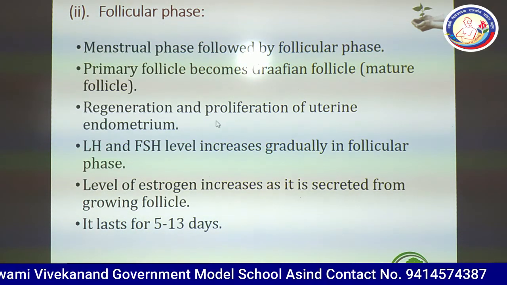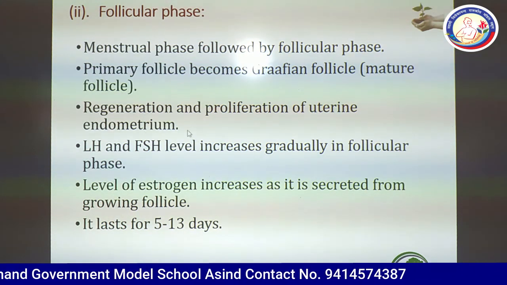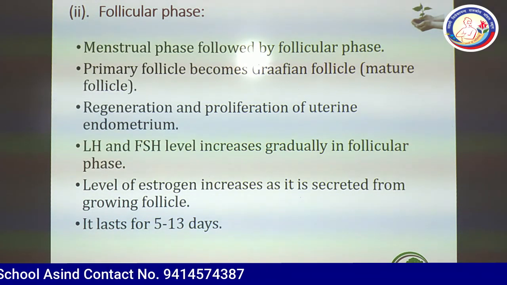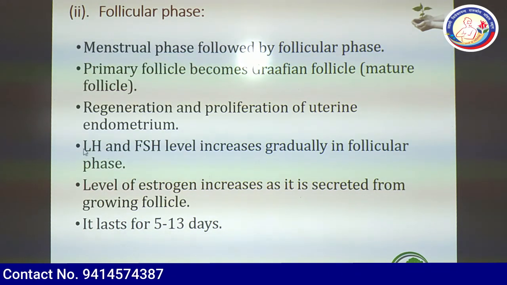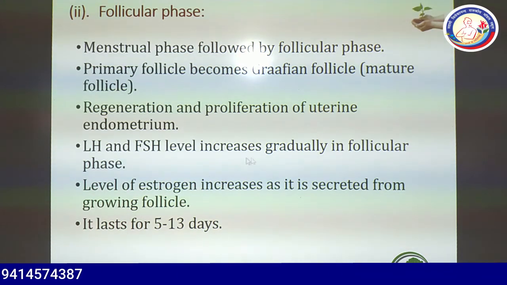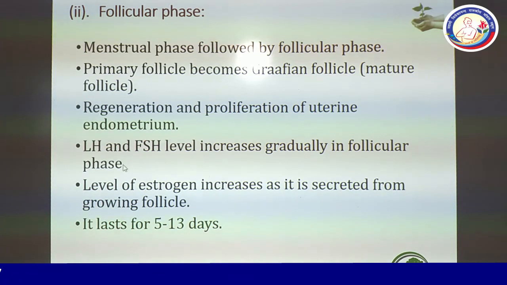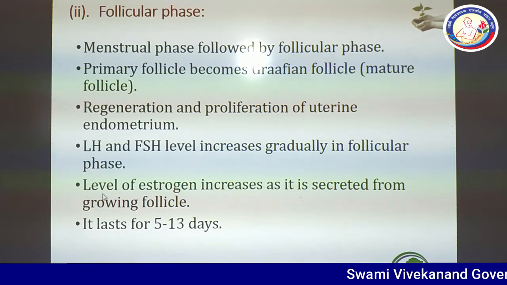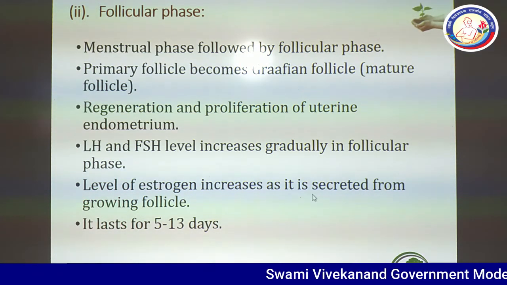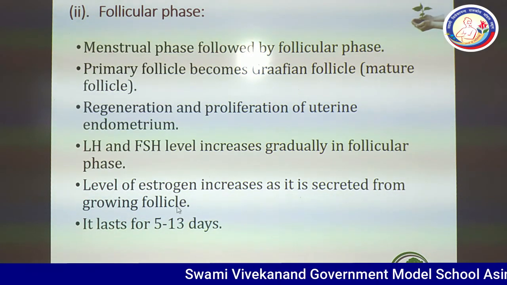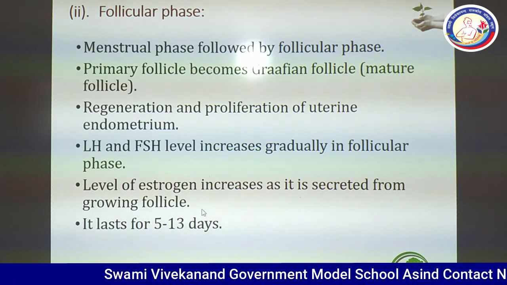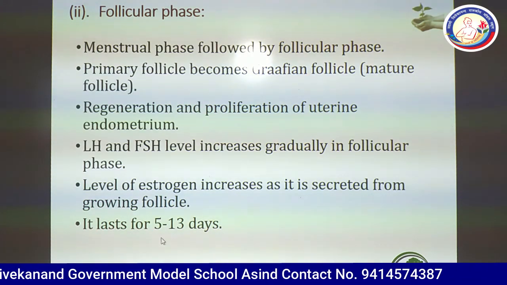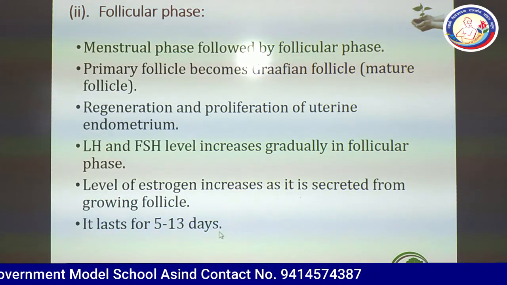Regeneration and proliferation of uterine endometrium take place in this phase. If we see the level of the LH and FSH hormones, it increases gradually in the follicular phase. We will see the graph based on this topic. The level of estrogen increases as it is secreted from the growing follicle. And the days of the follicular phase I have already shown you, 5th or 6th day to 13th day.